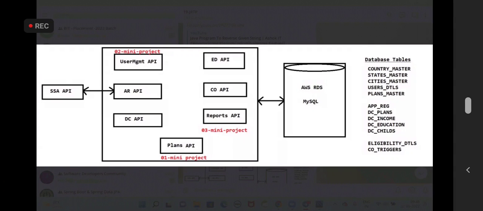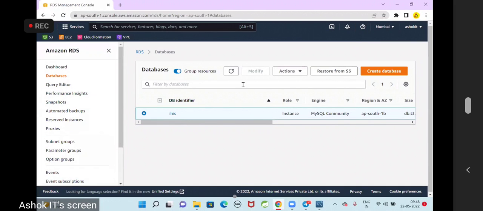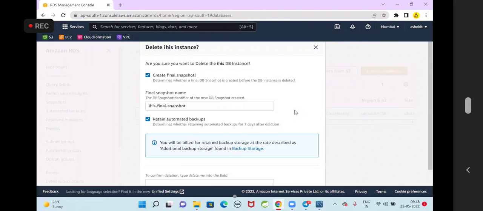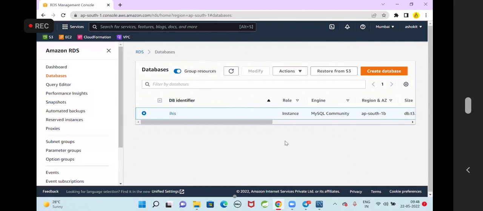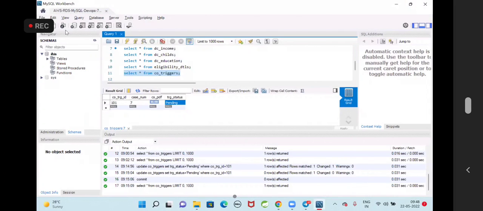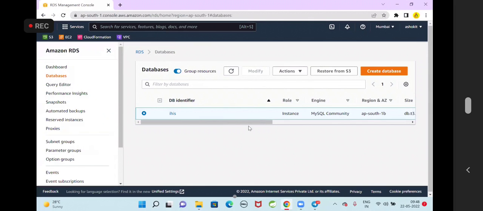Yeah, Rajalakshmi, you got the bill in AWS for the RDS service, right? You do one thing, go to the RDS, select your database, click on delete. You delete your database. Even if it is there in MySQL Workbench, no problem, because MySQL Workbench is just a client software. MySQL Workbench will not give you any billing.